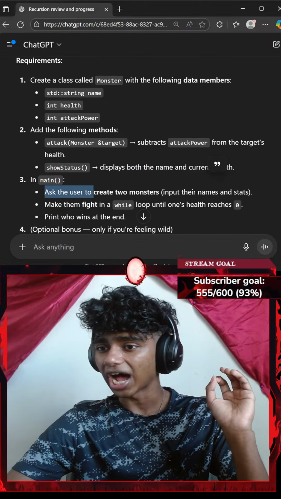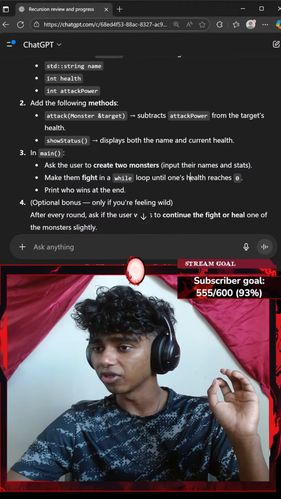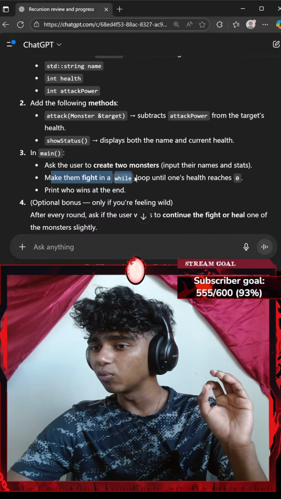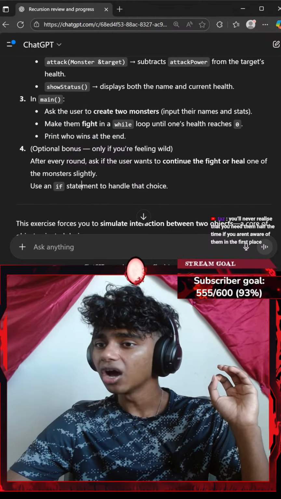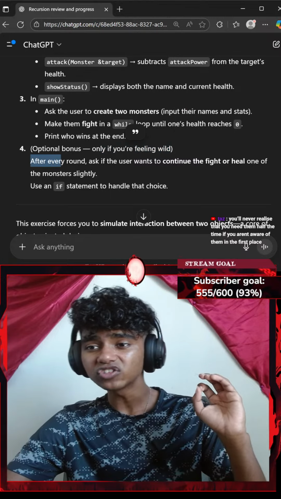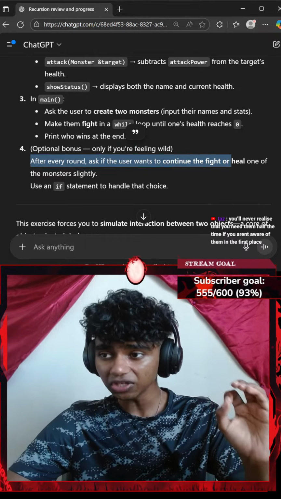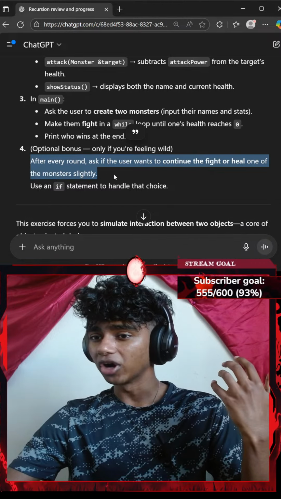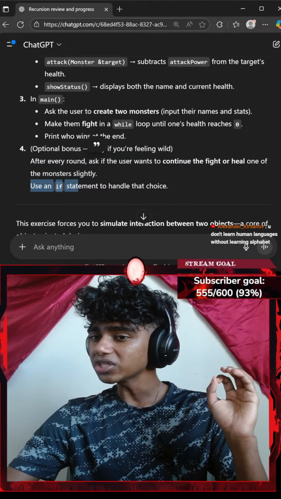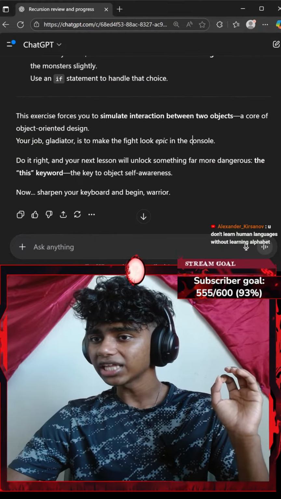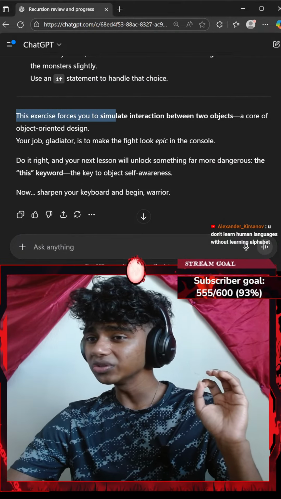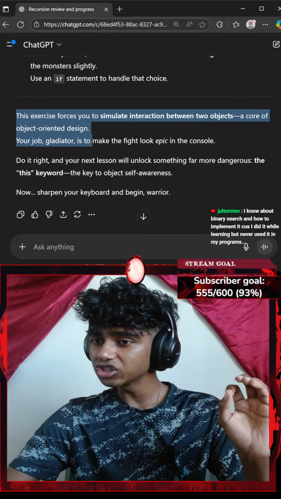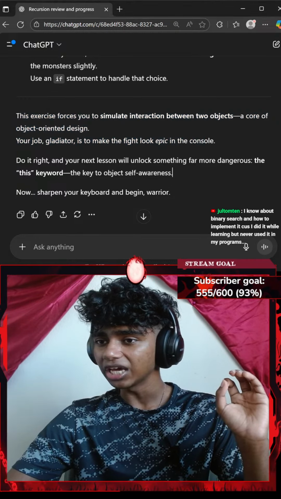In our main function, ask the user to create two monsters, input their names and stats, and make them fight in a while loop until one's health reaches 0. Print who wins at the end. Optional bonus: if you're feeling wild, after every round, ask if the user wants to continue the fight or heal one of the monsters slightly. Use an if statement to handle that choice. That said, this exercise forces you to simulate interaction between two objects, a core of object-oriented programming. Your job, gladiator, is to make the fight look epic in the console.